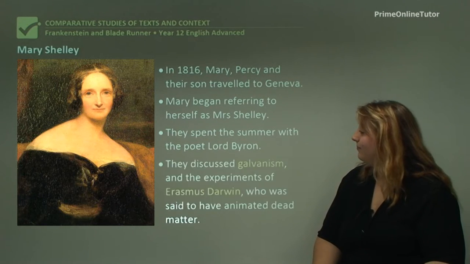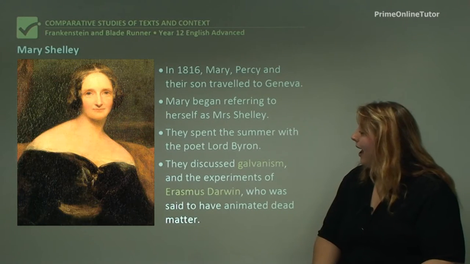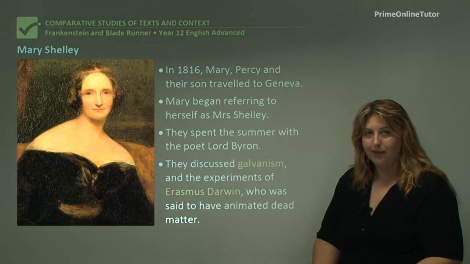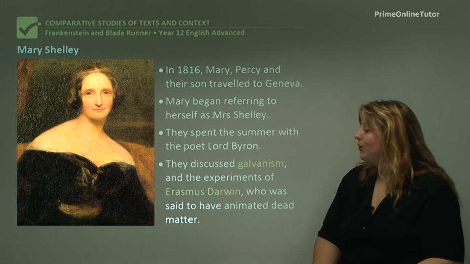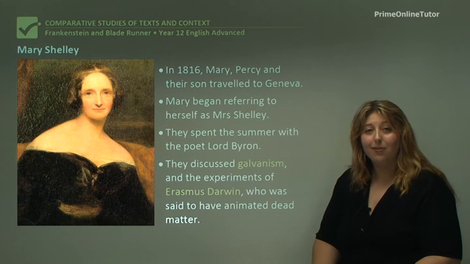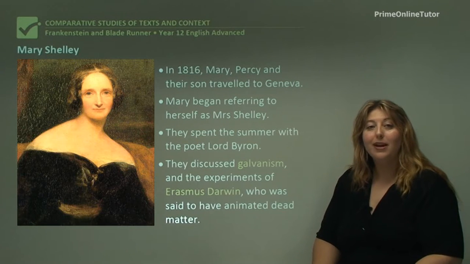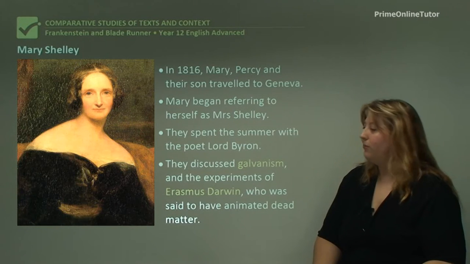So they discussed galvanism, which we'll talk about in a little bit, and the experiments of Erasmus Darwin, who is said to have animated dead matter, that is, bring something that was dead back to life. So be careful when you talk about Darwin, because we don't mean Charles Darwin, the famous evolutionist, but we do mean someone related to him. Erasmus Darwin was actually his grandfather. So just make sure when you're talking about this in your essay, you don't get the two scientists confused.